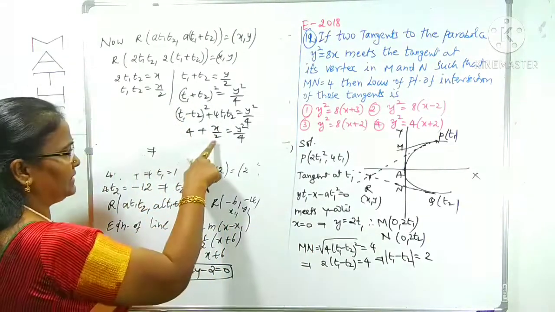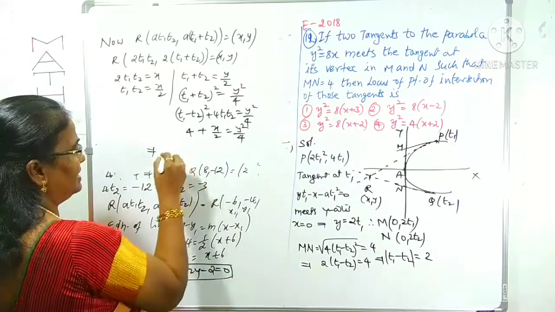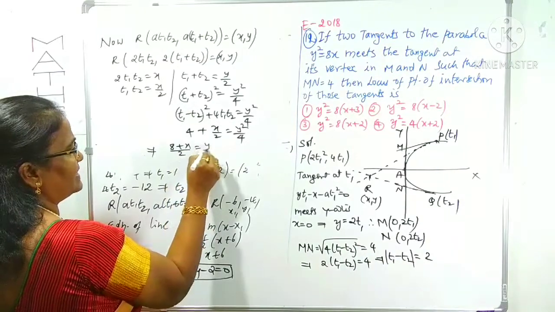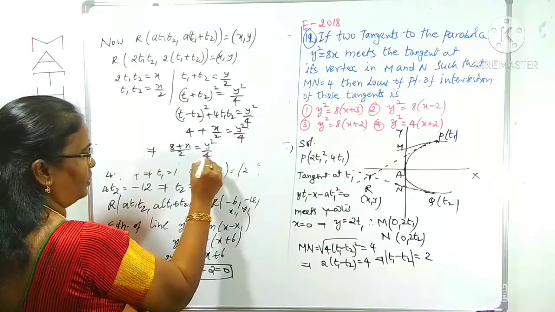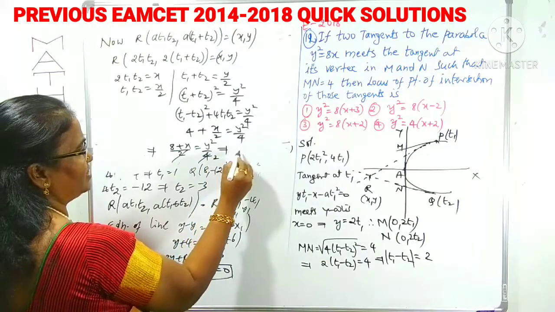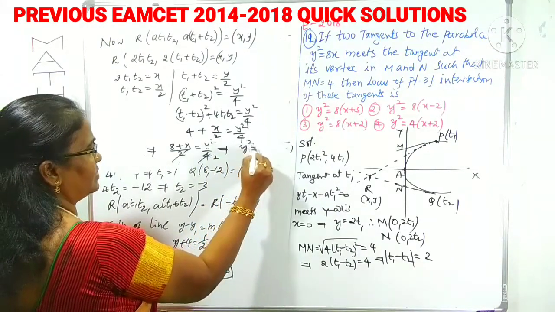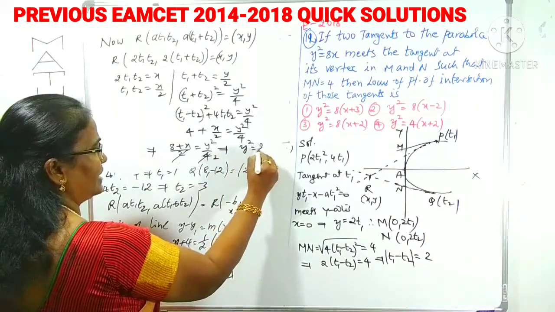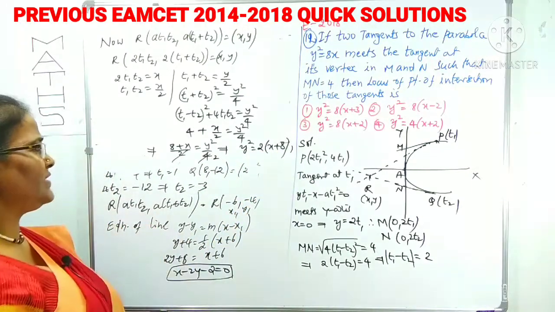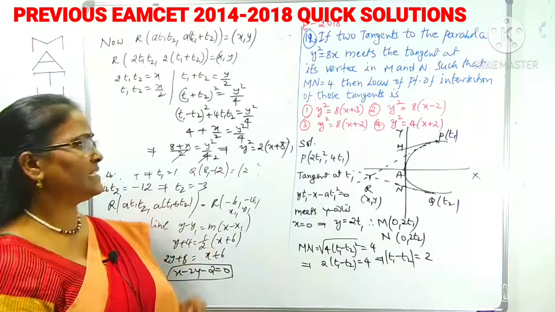Now we can take the LCM. What is the LCM here? 2. Here 8 plus x by 2 is equal to y square by 2, y square by 4, 2 cancels in 4 two times. Now take the cross multiplication, what becomes? Y square is equal to 2 times of x plus 8. Which option?